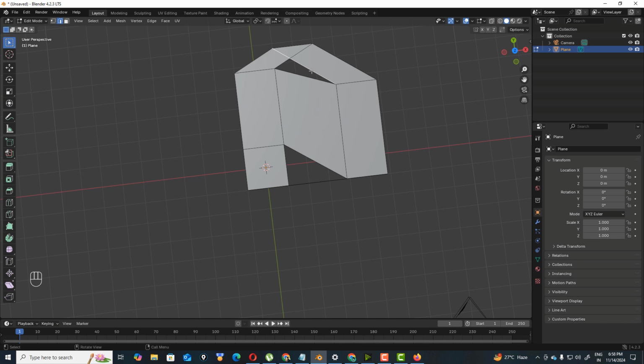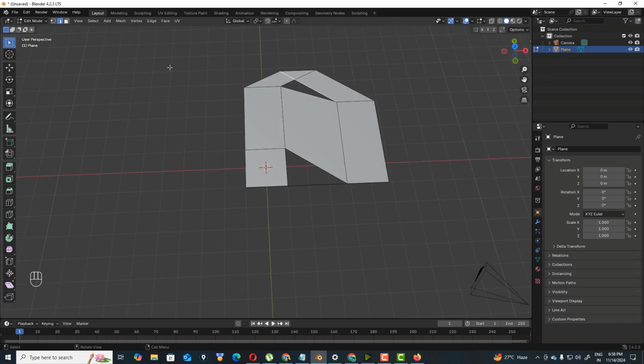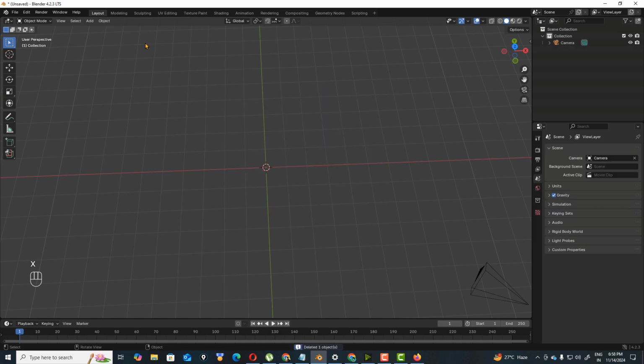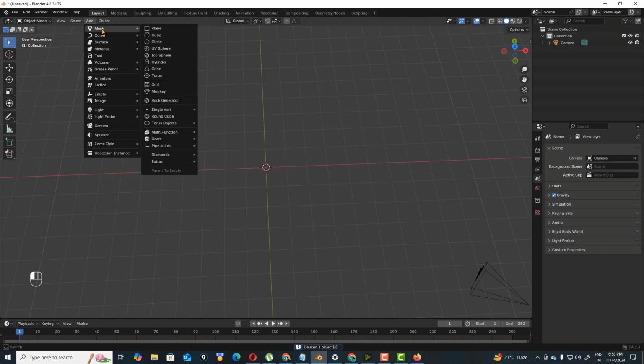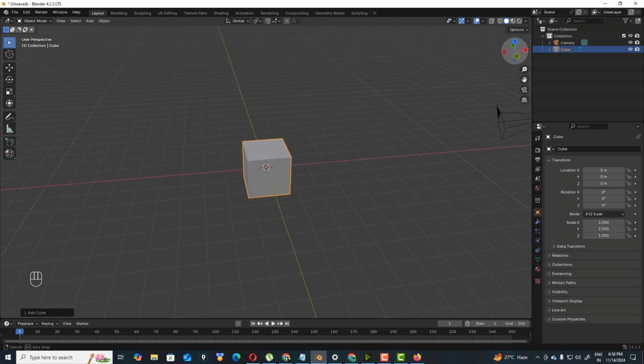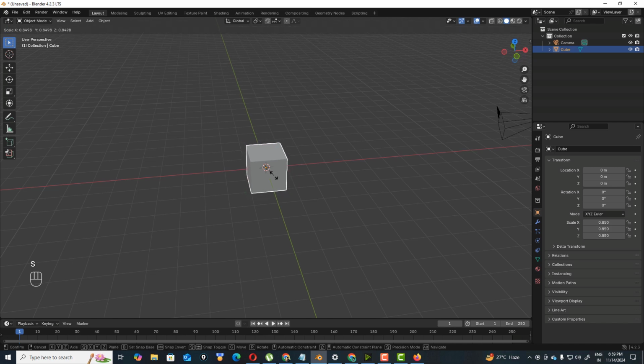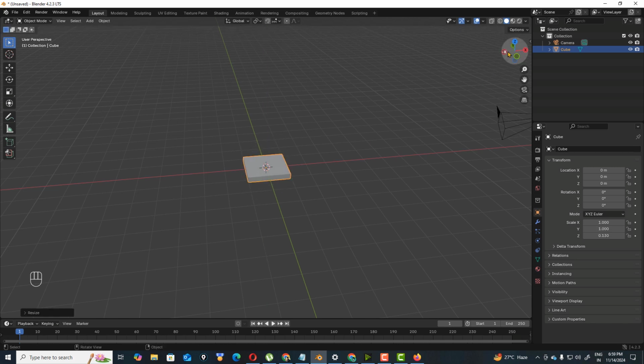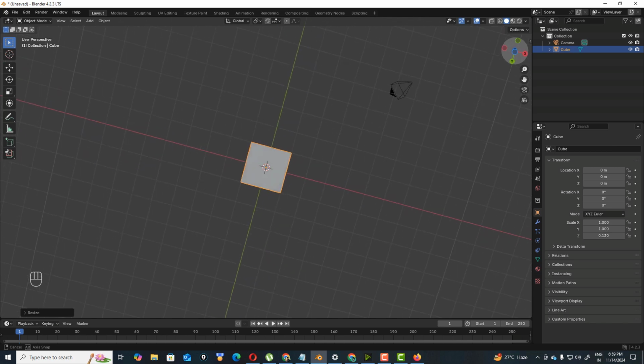I'm going to show you something. Just delete all of this stuff. I'm going to add a cube. Now just hit S and Z.